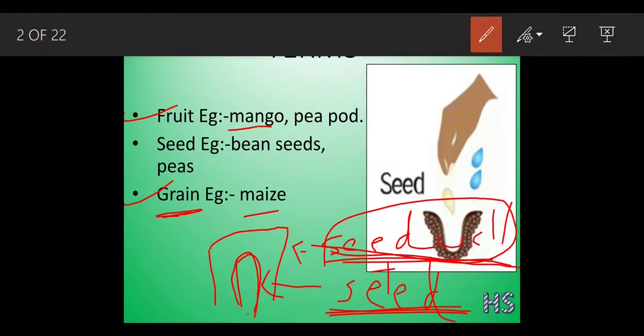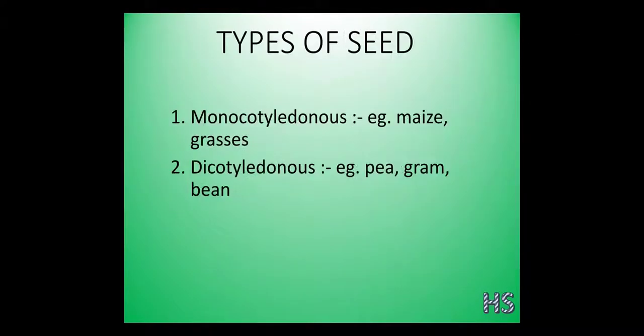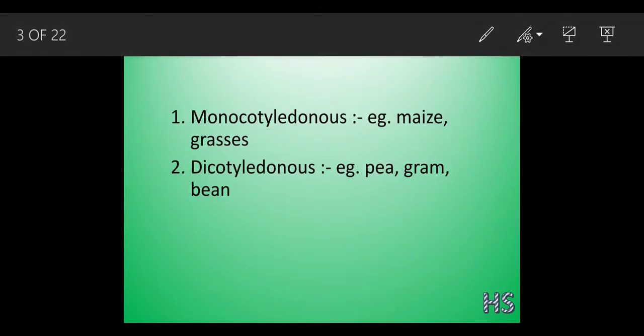So there was a basic structural difference in fruit. The fruit wall and the seeds were not attached together, but in the condition of the grains, the seed walls and the seeds are attached together. Even a grain is a part of the fruit only. Now there would be different classifications, so we are going to learn a lot of words.